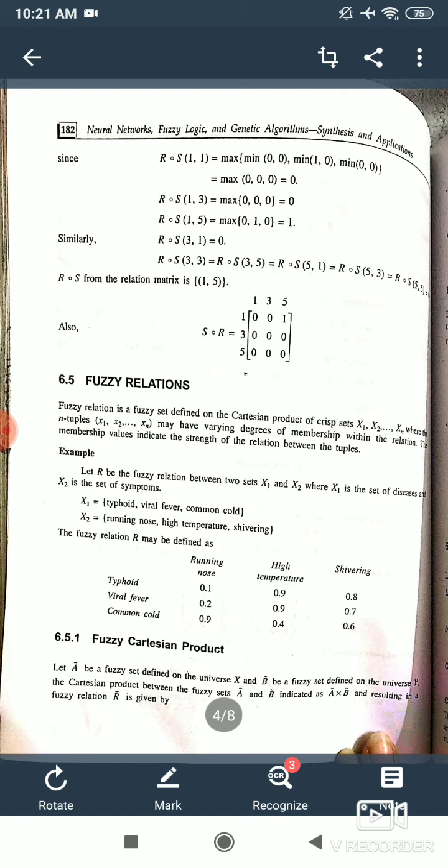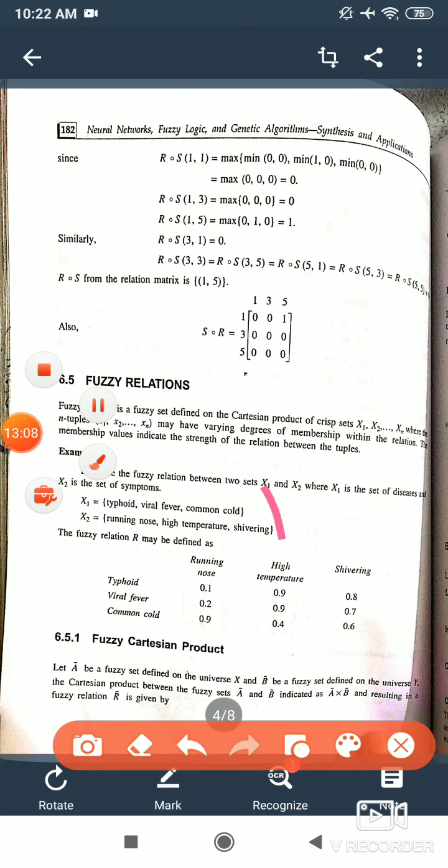Now we will find out the same thing under fuzzy relation. Under fuzzy relation we don't have zeros and ones, but we have varying degrees of membership function. If we have the Cartesian product of two sets x1 and x2, where x1 is typhoid, viral fever, common cold, and x2 is running nose, high temperature and shivering, we will find out the relationship between the two.